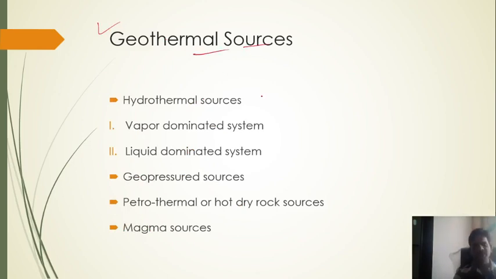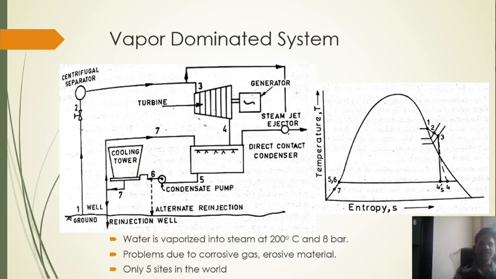The first source is hydrothermal sources, where we get vapor dominated systems and liquid dominated systems. Another is geopressurized source. The third is petrothermal or hot dry rocks, and the last is magma source. These are the various geothermal sources available, and this energy we can utilize for electricity generation.